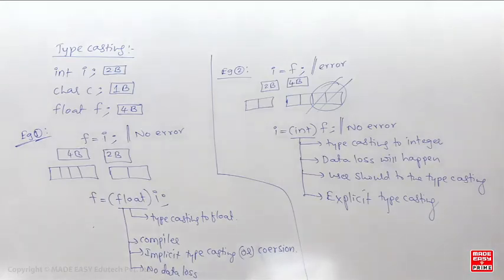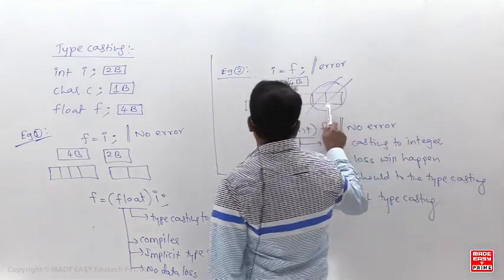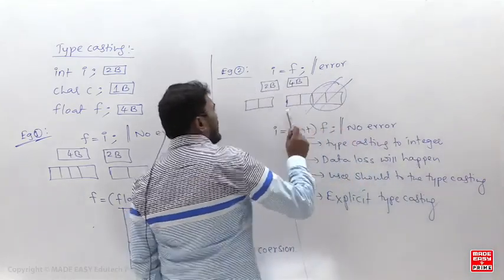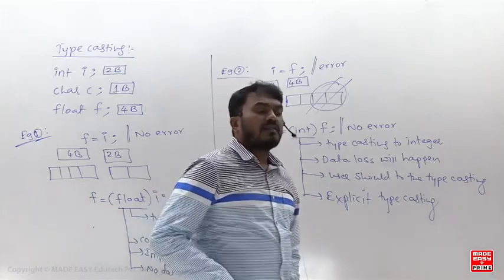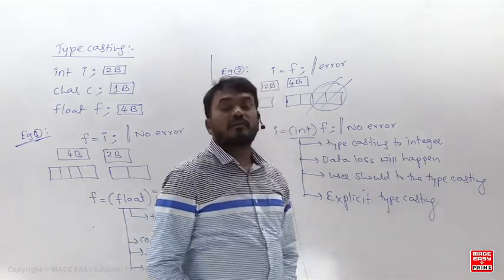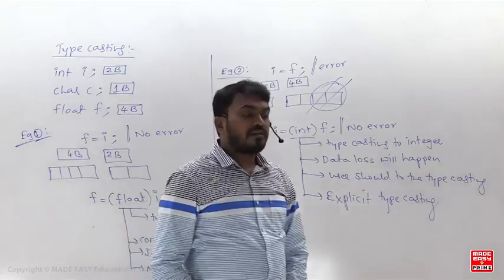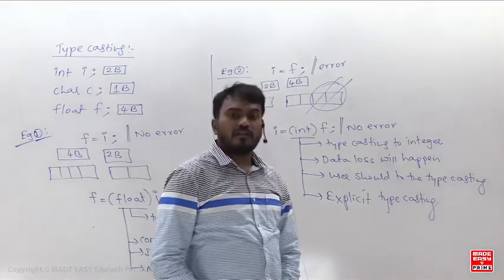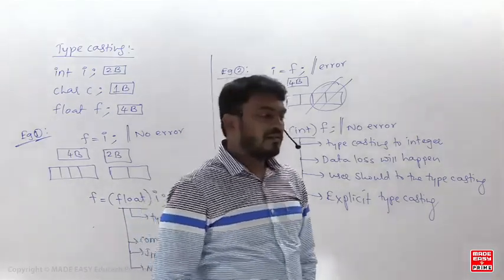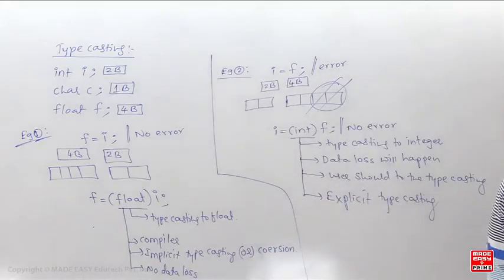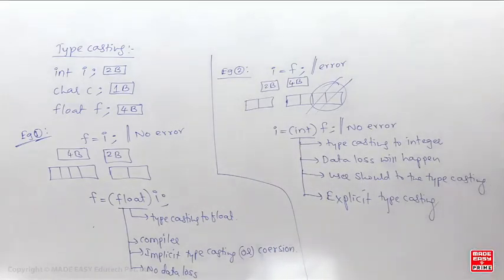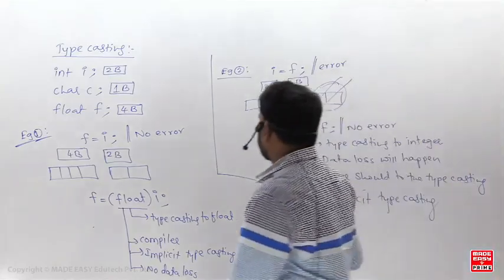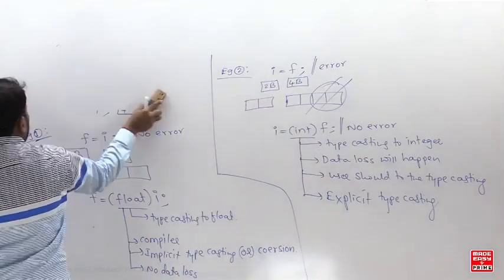Rahul, that doesn't matter. Your friend is asking whether the lower 2 bytes are lost or the upper 2 bytes are lost. That depends on how you are storing your data. There is a concept called little endian and big endian. I think you already studied it in computer organization, so anyway, I will discuss that. You don't need to worry about it. That depends on how data will be stored in the memory. Okay, fine. Copied? Right.